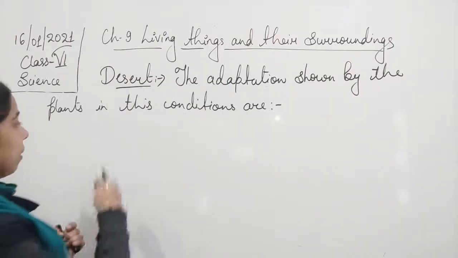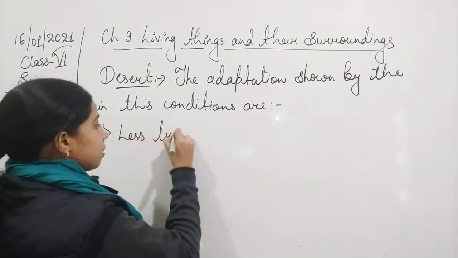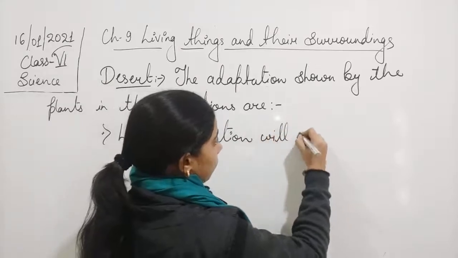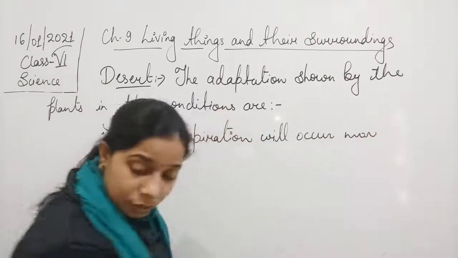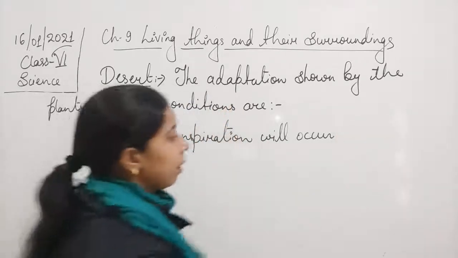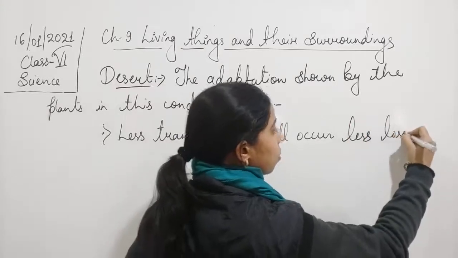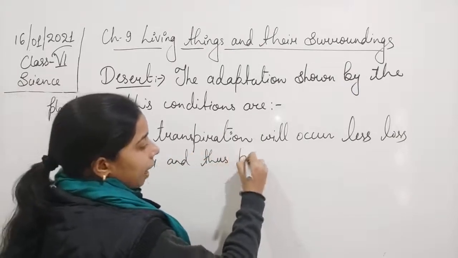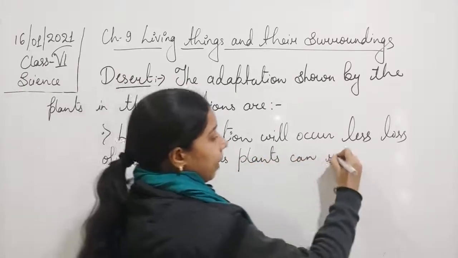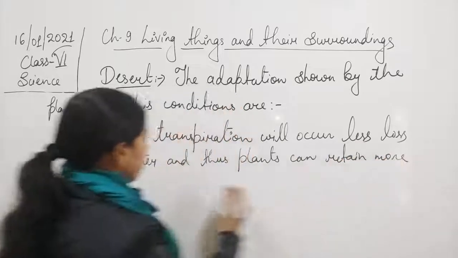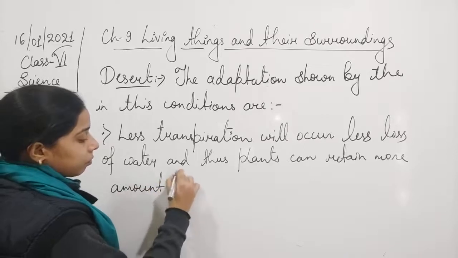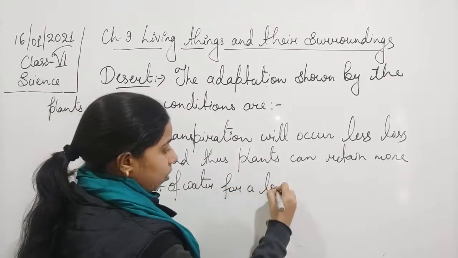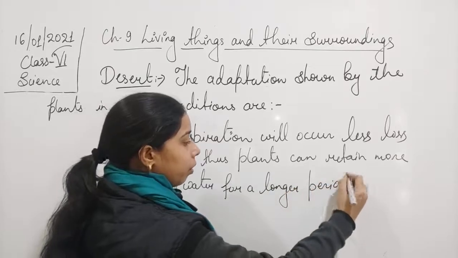So we can also write it like that: less transpiration will occur, less loss of water, and thus plants can retain more amount of water for a longer period of time.